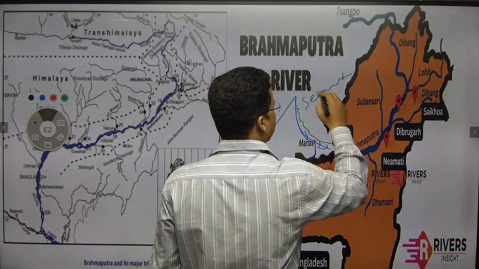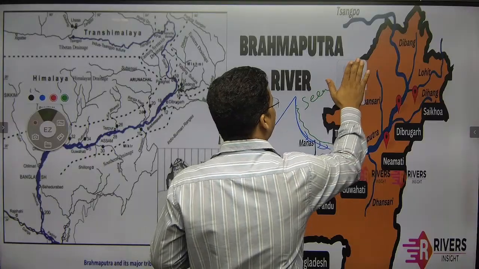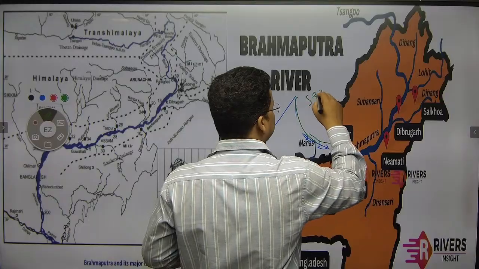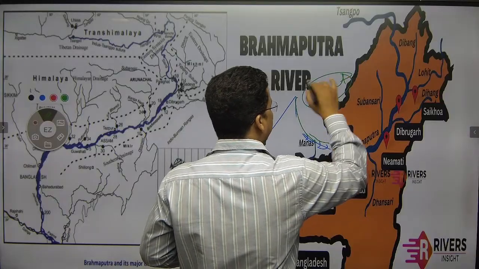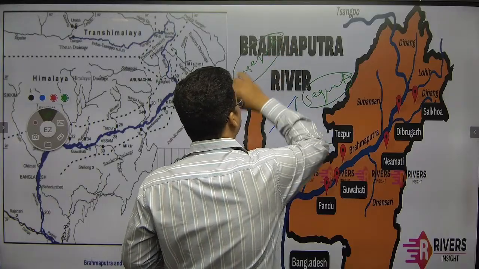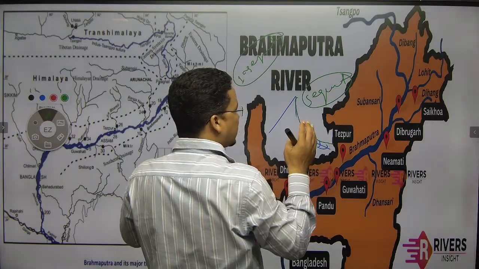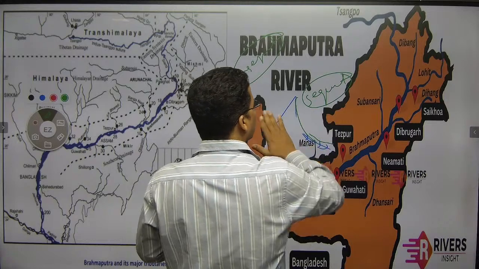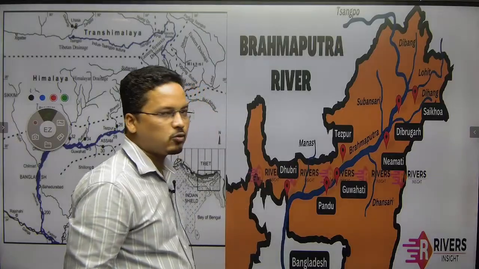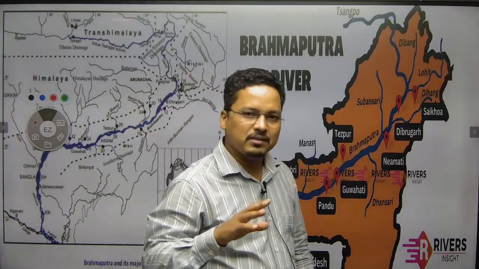They would be called sequent streams, right? So let's say they would be sequent streams. But when I say insequent stream, I mean the river does not follow the slope or gradient. That could be opposite. That means the slope does not.